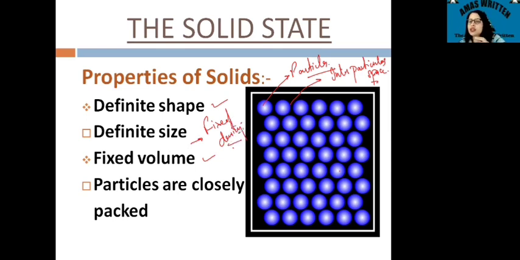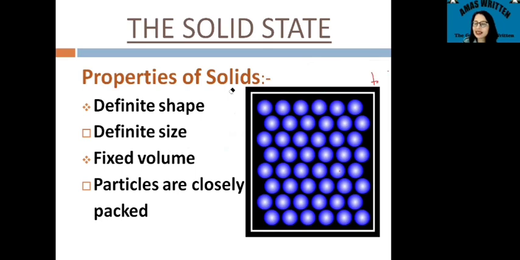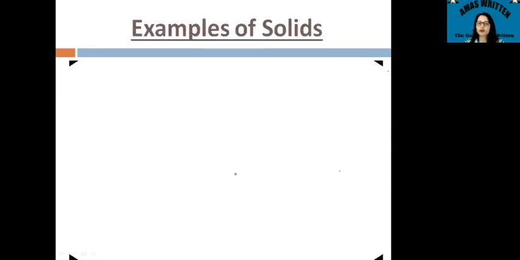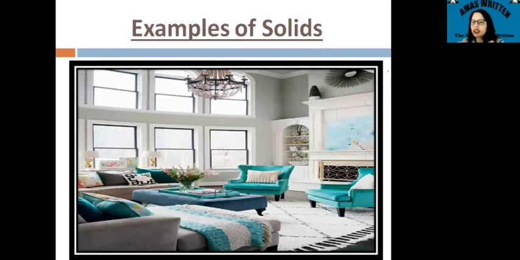So that is also a certain property of the solid, and the particles are very closely packed in the solid. You have seen these properties; we just took them out from the diagram. Next, when I talk about examples of solids, you can look around in your house, in your room.